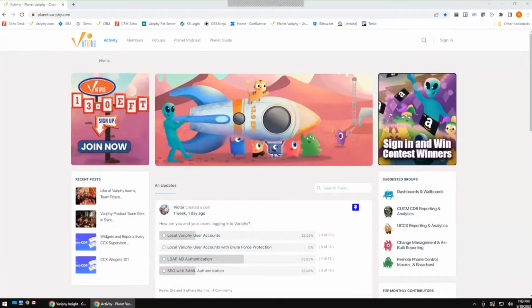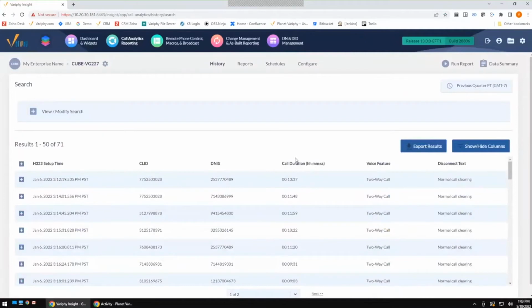And that's the ability to process that Cube data and report that Cube data when NTP is not synced within your Cisco Cube. We had a lot of customers that either NTP was just never set up, they're just using local clock and they kind of prefer to use the local clock, or some that just never really got around to setting it up, or maybe they had an incorrect NTP server. So first thing we're going to do is show you a little bit of how we identify the call data when NTP is not set up or configured.